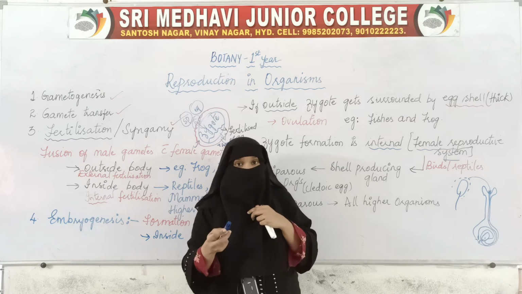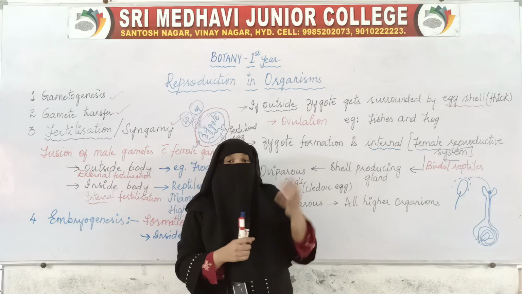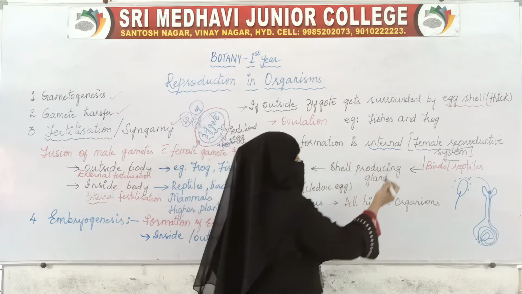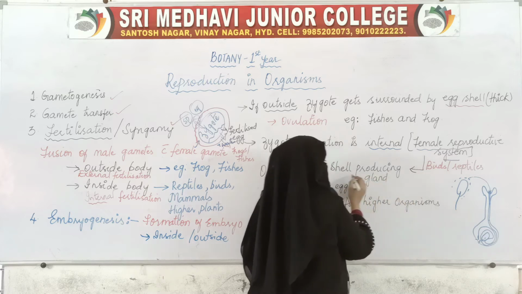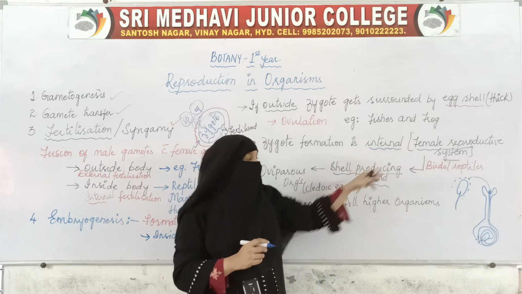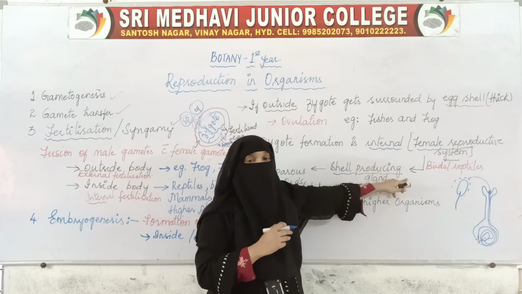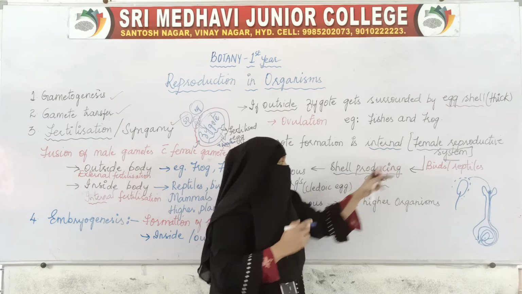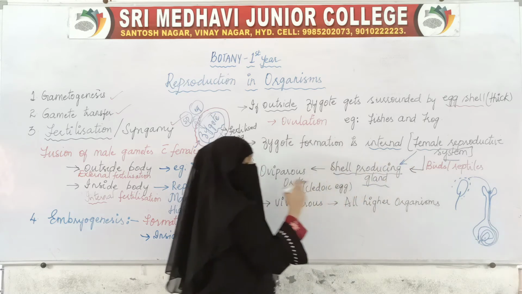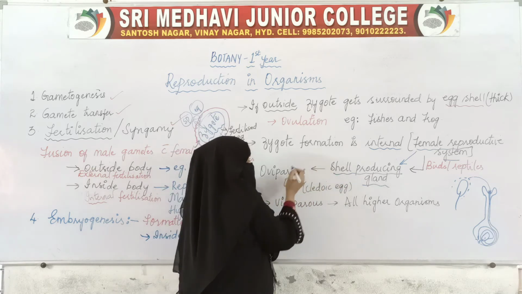Even after fertilization inside the bodies of the female organism, the eggshell will be produced around the fertilized egg. Here a shell producing gland will be there inside the reproductive system. So after fertilization, this reproductive system produces a shell; inside the reproductive system a shell producing gland will be there.